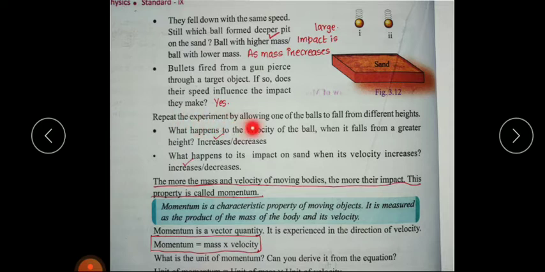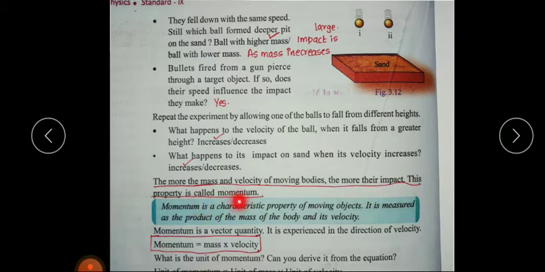Repeat the experiment by allowing one of the balls to fall from different heights. What happens to the velocity of the ball when it falls from a greater height? If you drop this ball from a greater height, its velocity increases. What happens to its impact on sand when its velocity increases? The impact also increases. The more the mass and velocity of moving bodies, the more their impact.